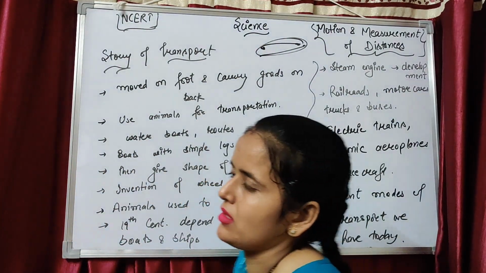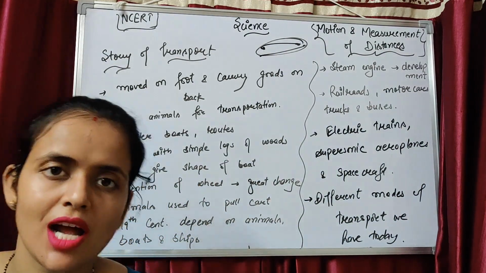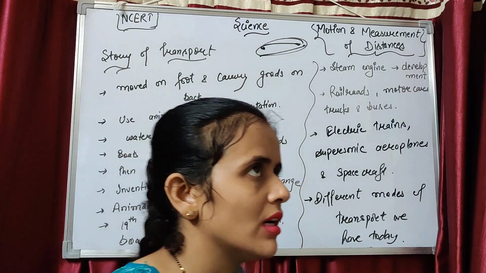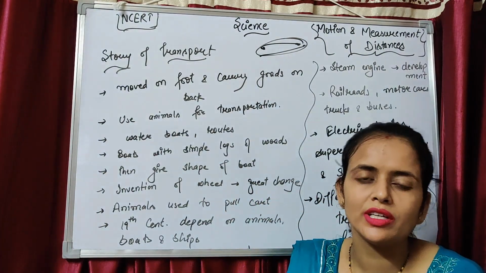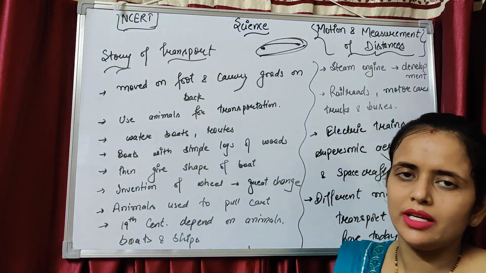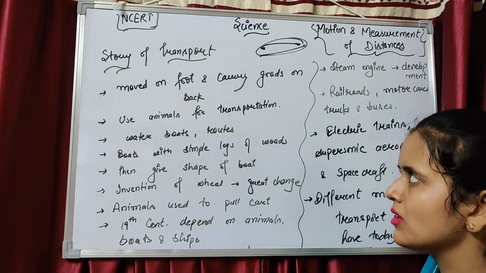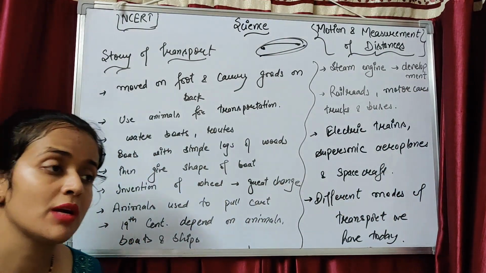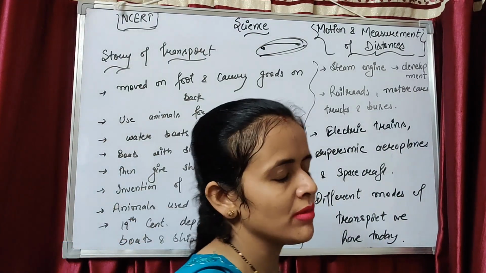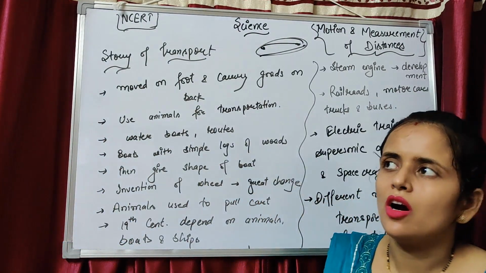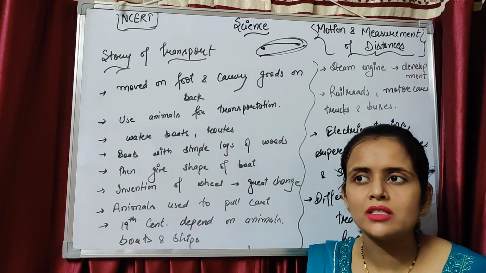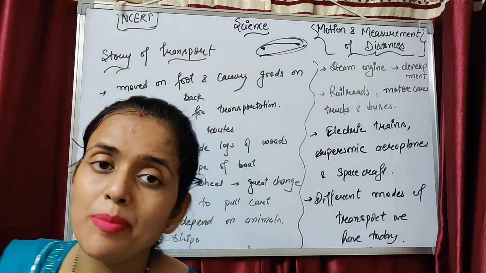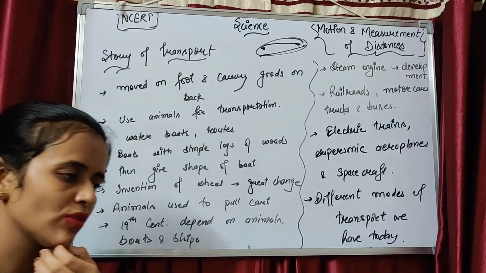Okay, so yes, let's start with the story of transport. What is the story of transport? How was transport invented in India, how did we start using transport in our daily life? Now there are buses, speed trains, or fast trains, aeroplanes, ships, cruises, etc. So many different types of means of transport are there.